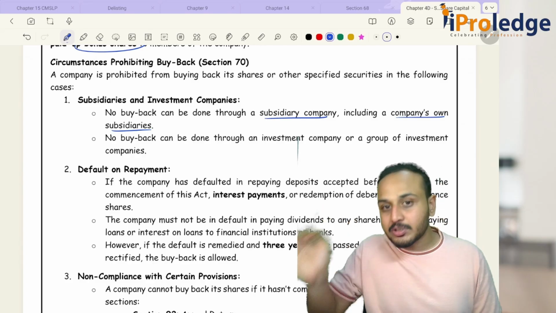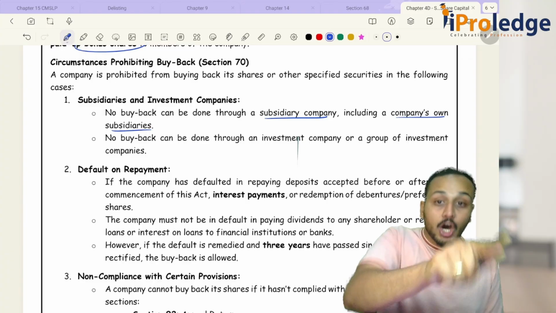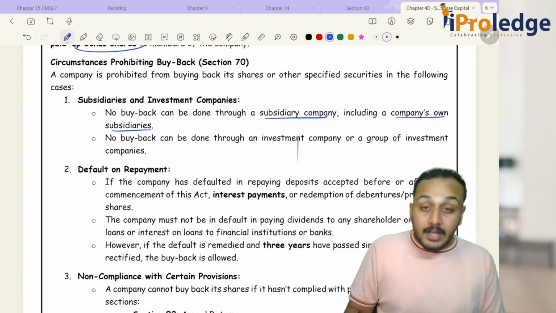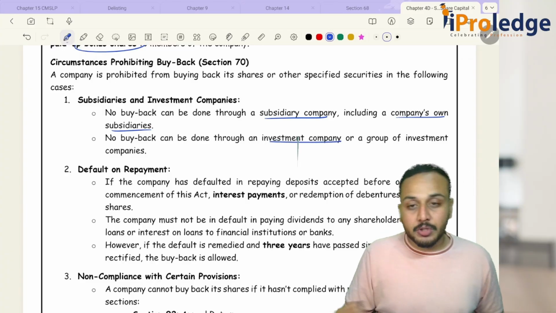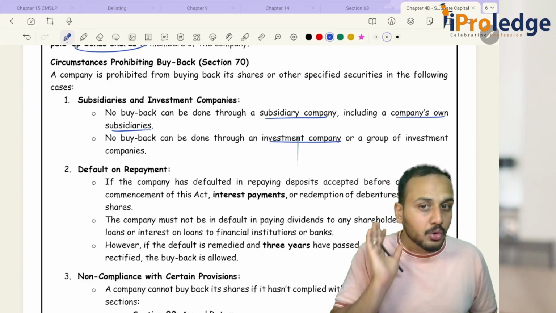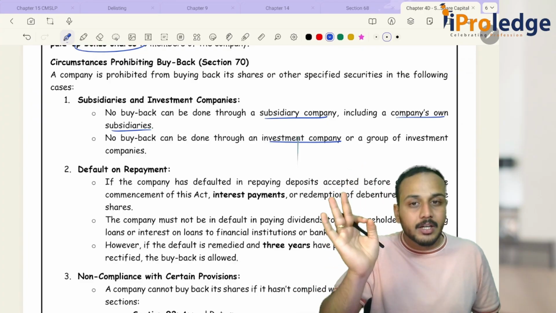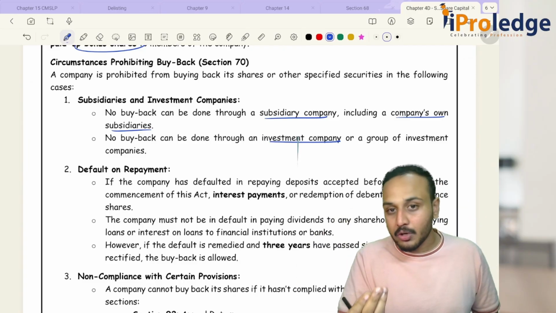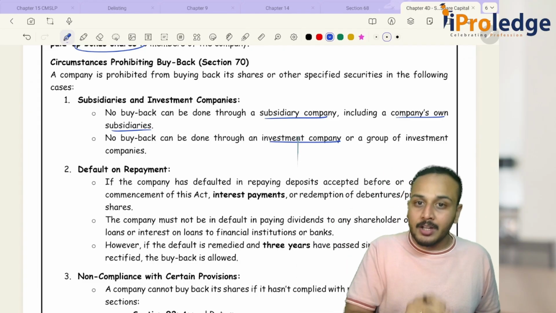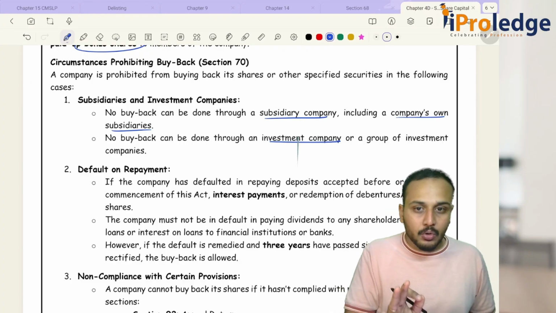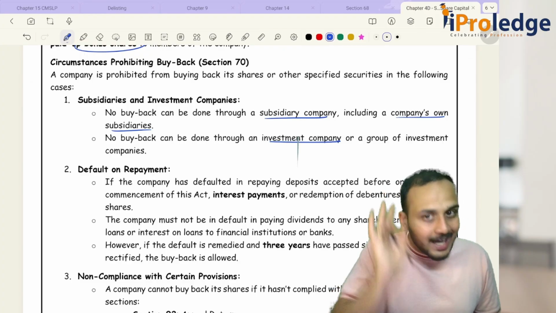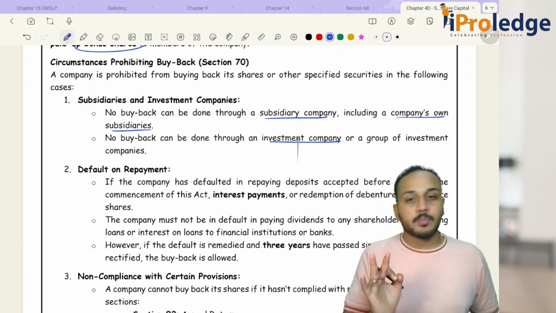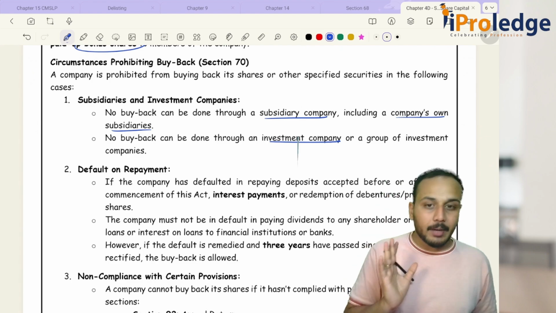Then it cannot be done through an investment company either. Investment company's business is to buy and sell securities, so you cannot involve them in this. Do not ask your subsidiary companies or investment companies to complete your buyback process.